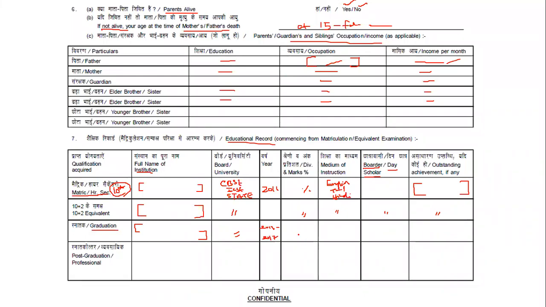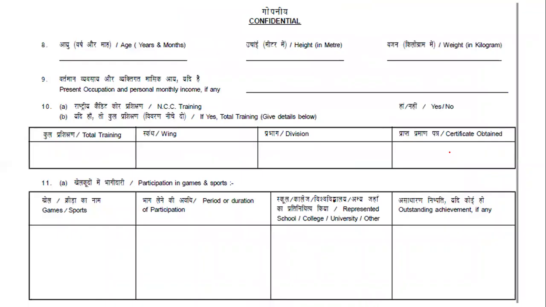And then what's your overall percentage or CGPA at the end of your college, that one you will be writing over here. And then the medium of instruction, whether it is English, Tamil, Hindi, those things will be written over here. And in college you have been a boarder or day scholar, that will be written over here. And any achievements in college, right? And if I have done PG, that PG will be written over here. Next page, okay, we have completed the first page.